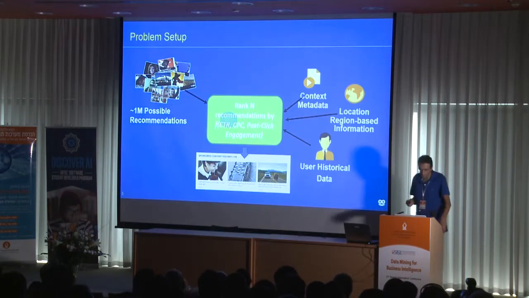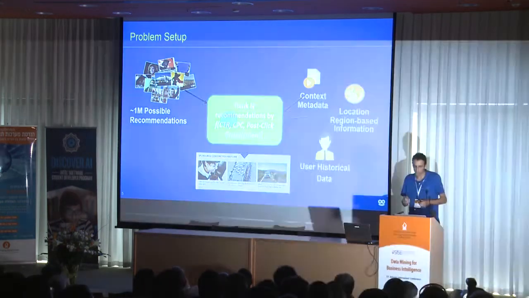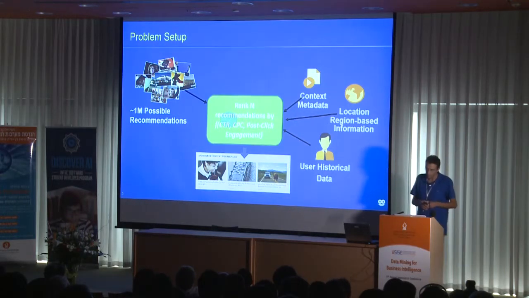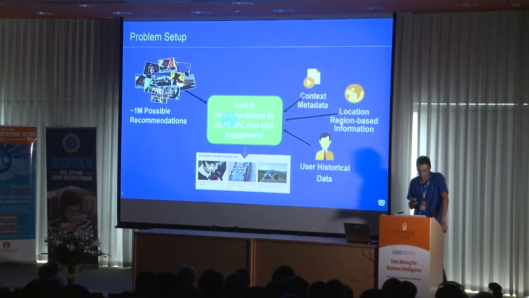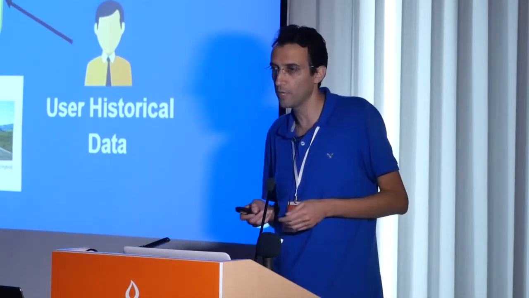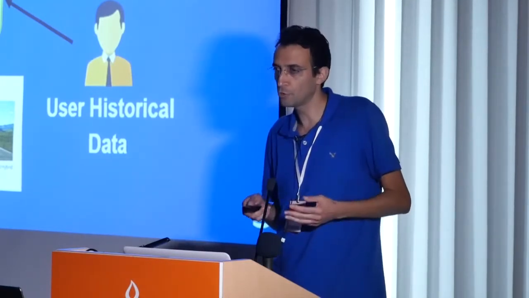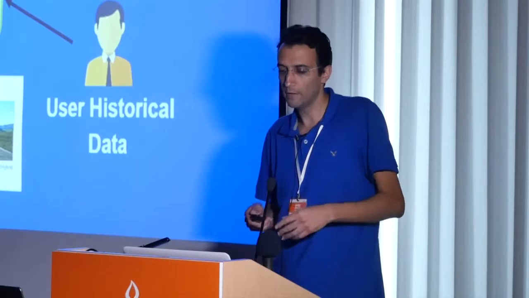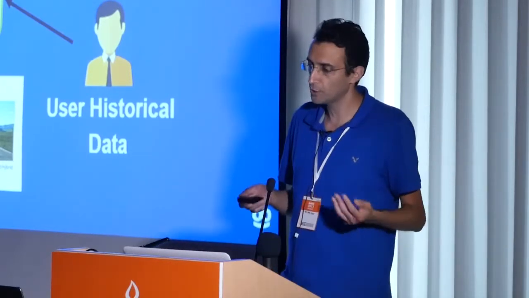So the problem is very simple to describe. A user comes to a site, to a specific page, and we need to find the best recommendation that maximizes either the click-through rate or the revenue. We have to choose it from over 1 million possible recommendations. Though it's very simple to describe, this is a very complex problem. We have to do it in a very short time, less than a second, rank all the possible recommendations, and then